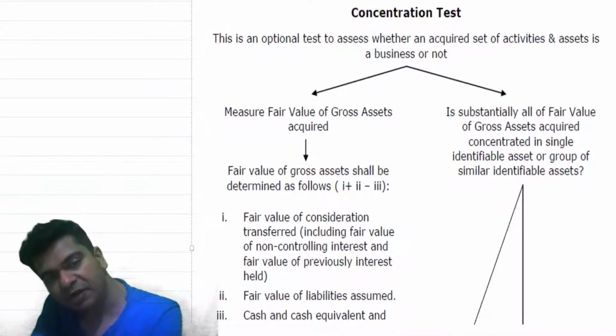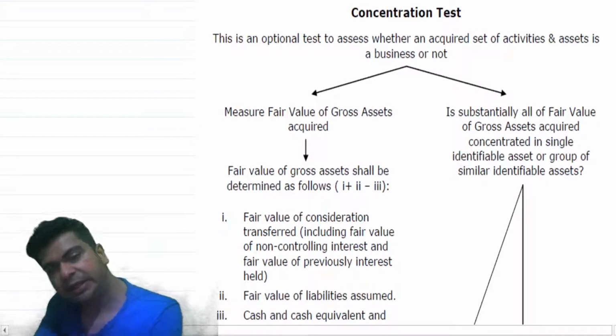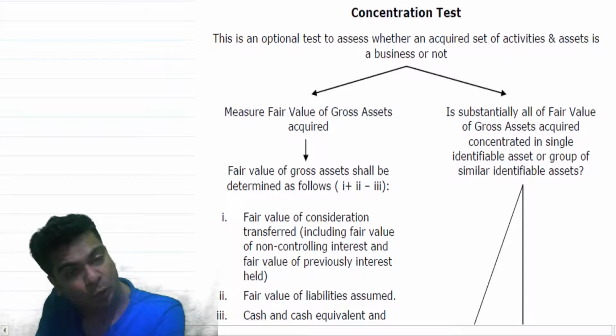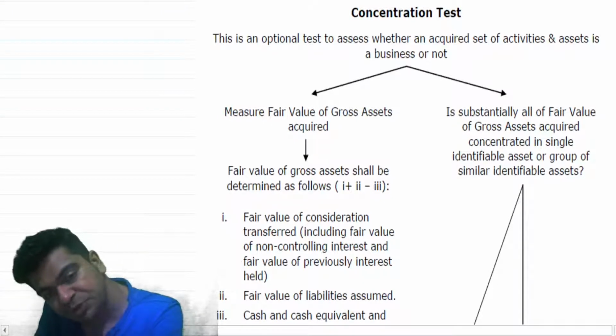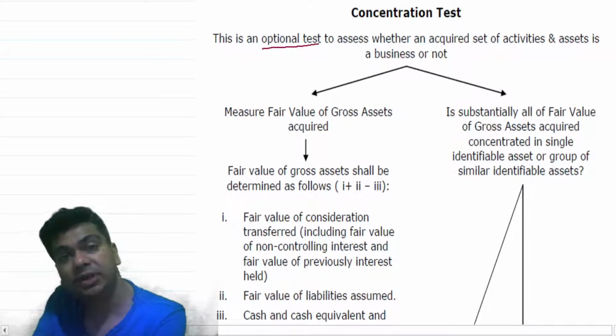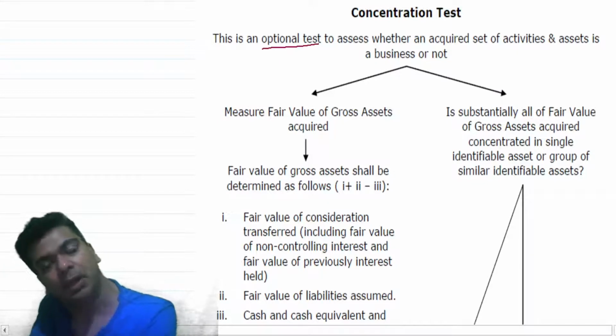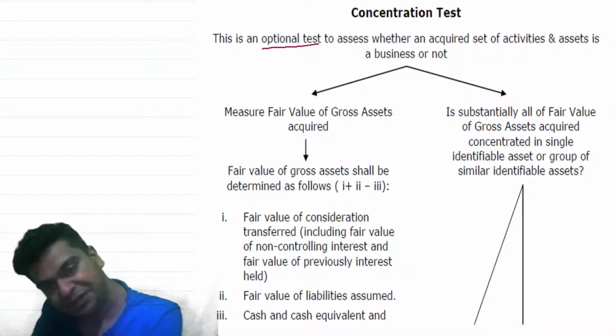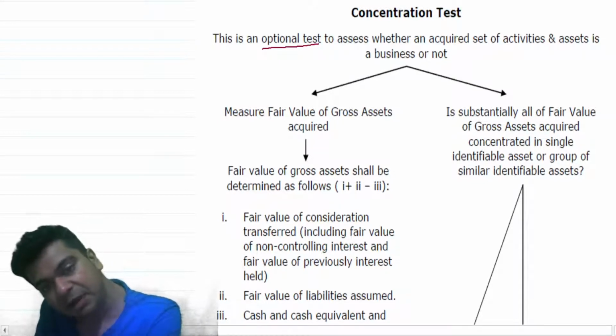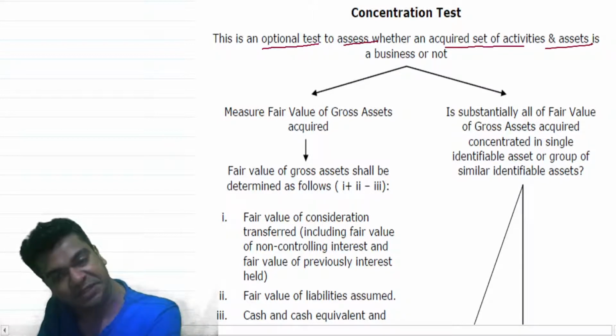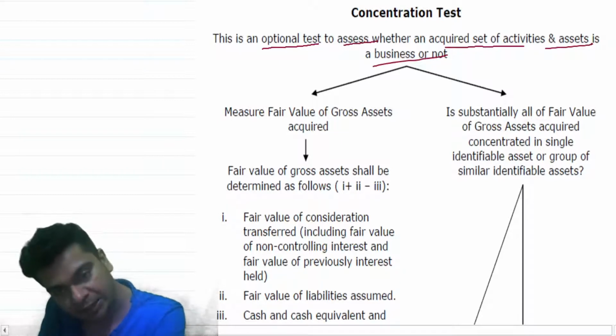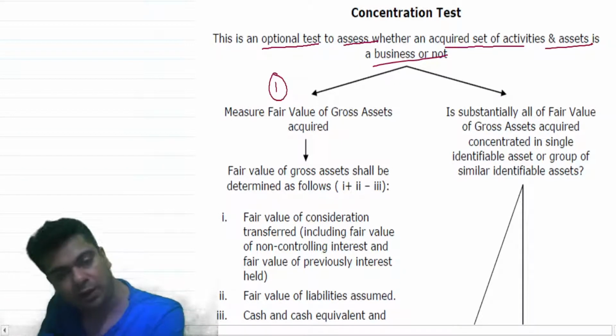We just go through the write-up that we have for the concentration test. As I told you earlier, this is an optional test. It is not compulsory to apply it, but to make things simpler, it is advisable to apply this particular test. We are basically trying to assess whether an acquired set of activities and assets is a business or not. So this is step number 1.